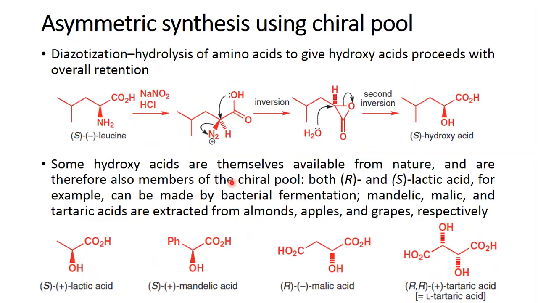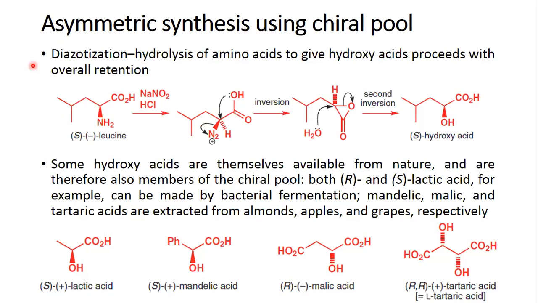One more example: you have seen the formation of amino alcohol in the earlier slide. This is the formation of a hydroxy acid. For this, you start with S-leucine, levorotatory leucine in this case, and this occurs via a double inversion with overall retention.